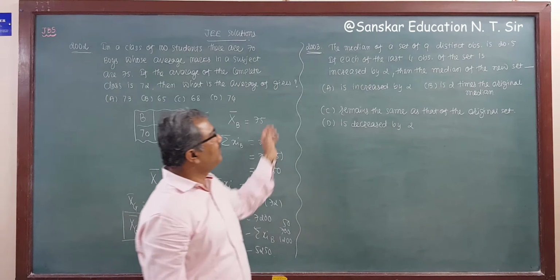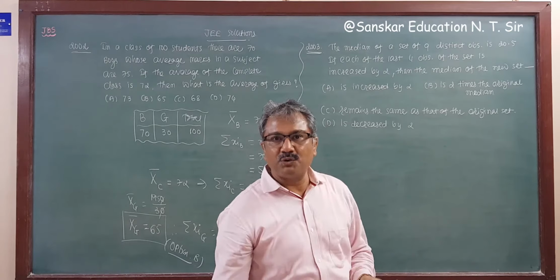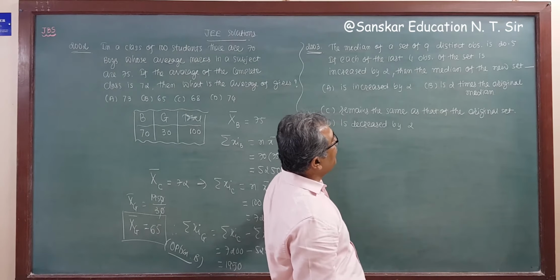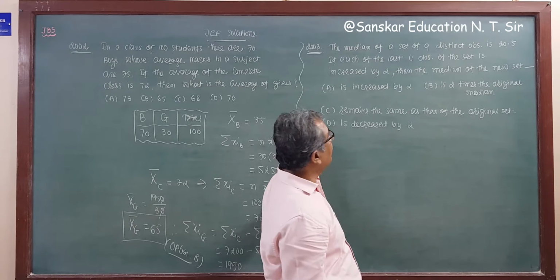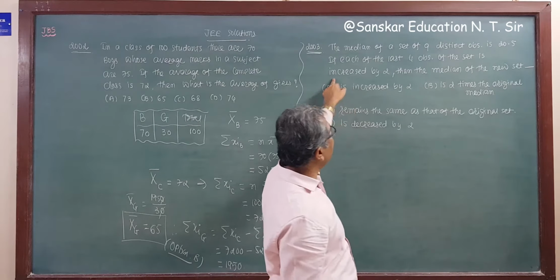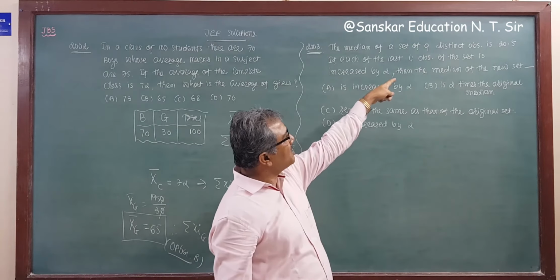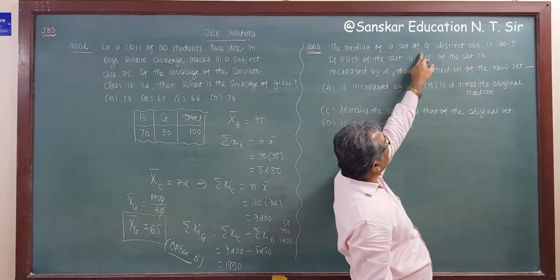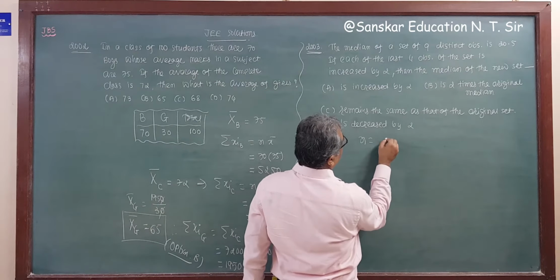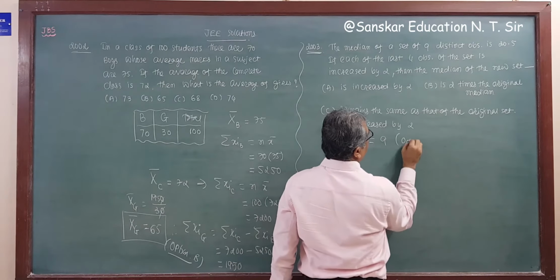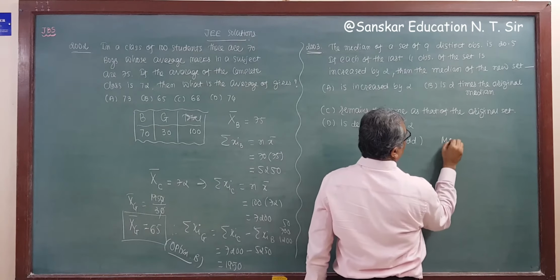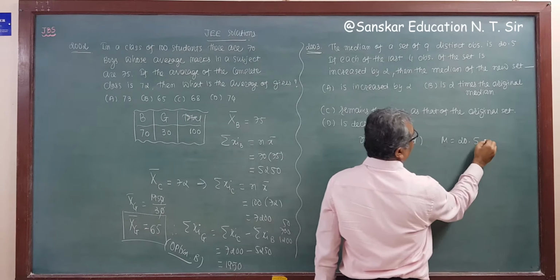Now another question is from the 2003 exam. The median of a set of 9 distinct observations is 20.5. If each of the last 4 observations of the set is increased by 2, right? Now the total number of observations in the set is 9, so n is equal to 9, and 9 is odd, right? And the median m is 20.5.